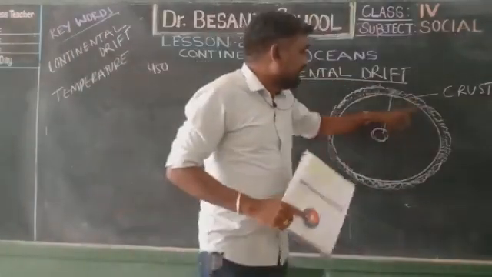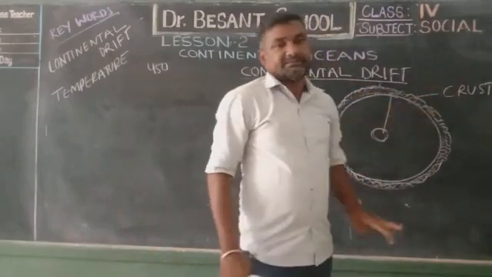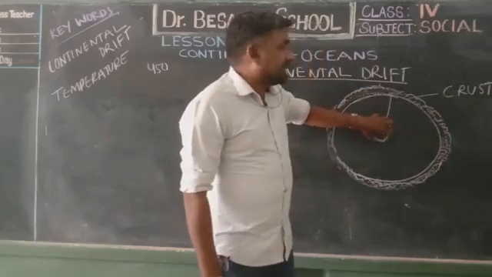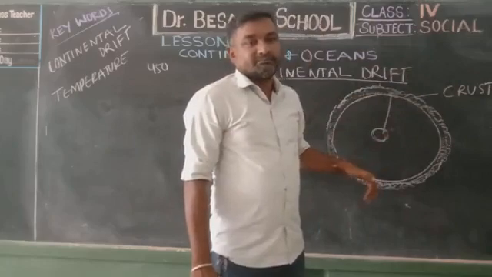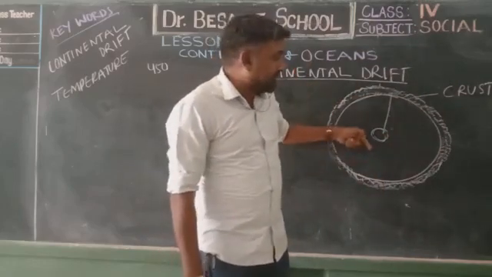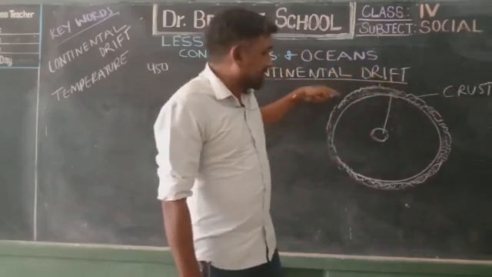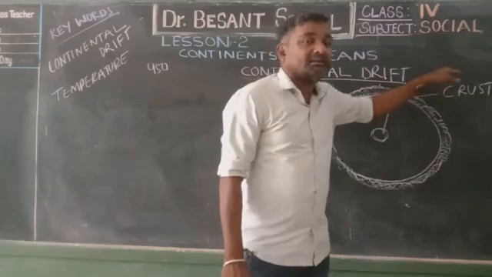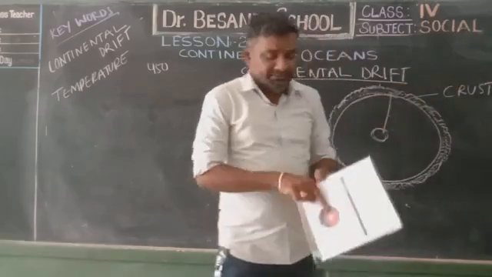What I say is, the outermost layer of the earth is called the crust. Compared to the inner part of the earth, it is much harder and cooler. So clear now? When we compare with the inner part of the earth, the outermost layer is called the crust. It is harder and cooler, which makes it easy for living things.